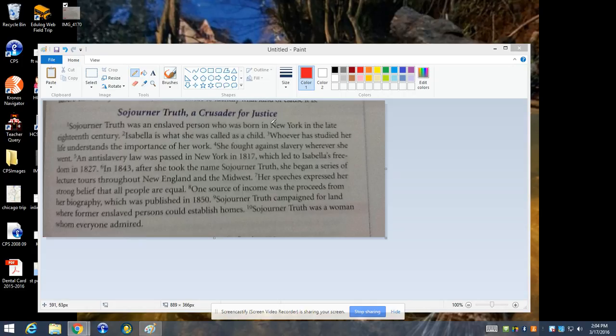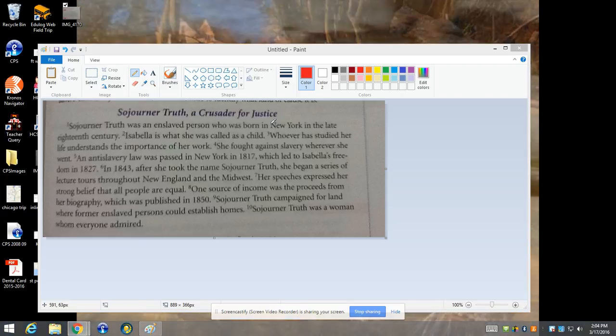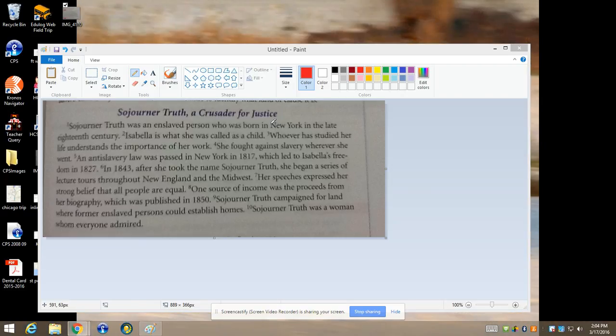March 10th was Harriet Tubman Day, who is best known for the Underground Railroad, and she is very often confused with Sojourner Truth. Sojourner Truth was also an abolitionist and a feminist and promoted women's right to vote. So here we go. We're looking at clauses now in this short passage.